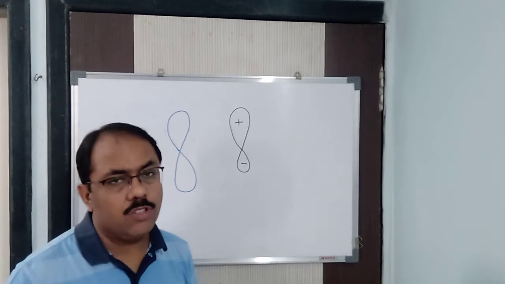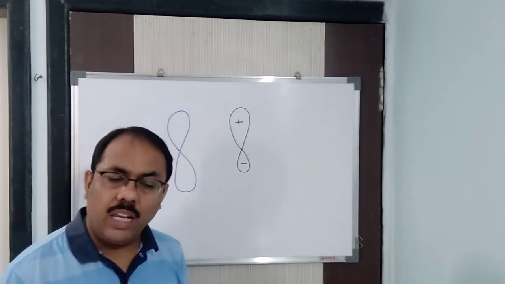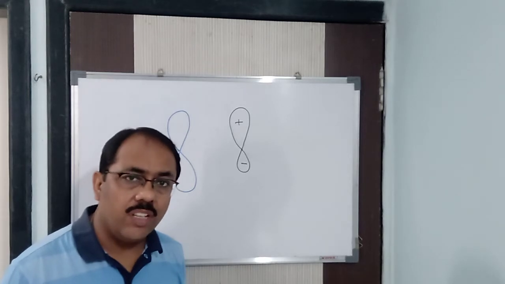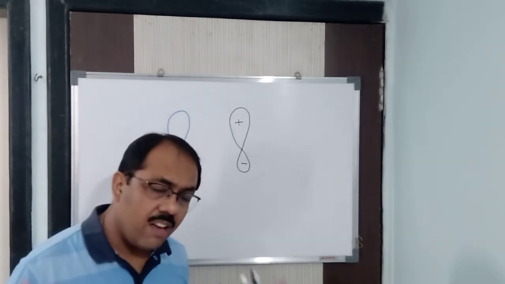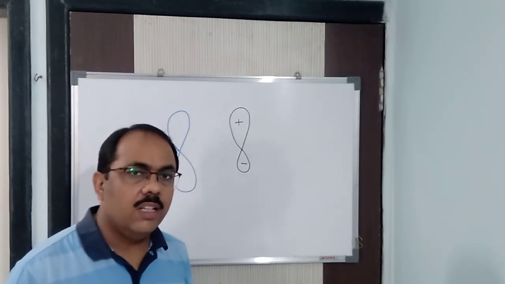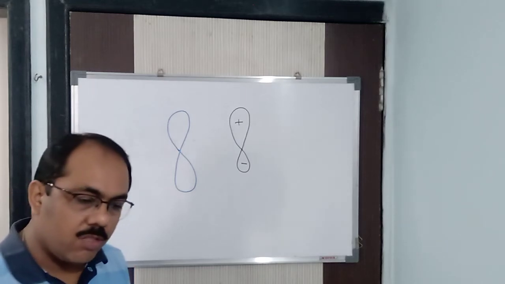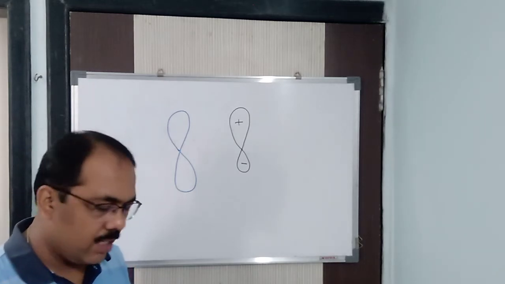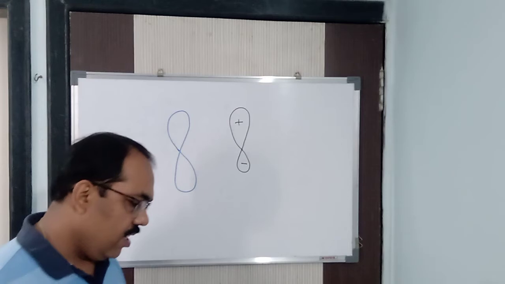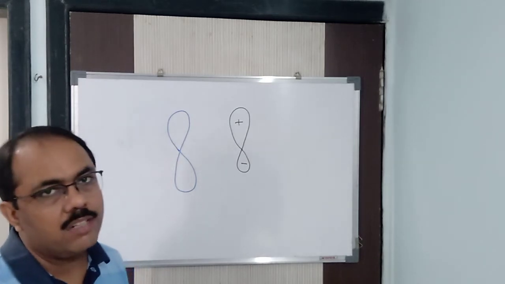You have read it in valence bond theory, molecular orbital theory, in any particular theory. You have studied that the innermost shell is completely filled, so it does not participate. Always the valence shell, that is the outermost shell, participates. So here also in hybridization, the orbitals present in the valence shell of the atom undergo hybridization. We can say this is the second or third condition. Now, promotion of electrons is not the essential condition for hybridization.